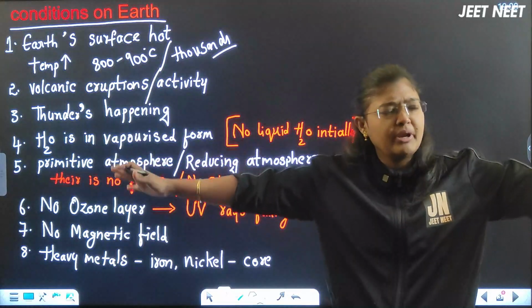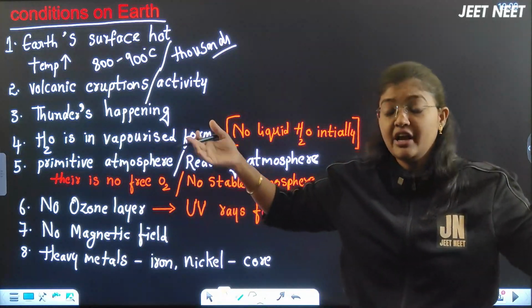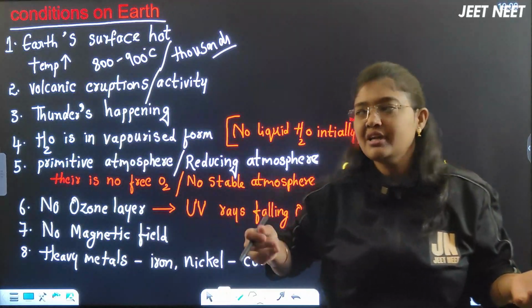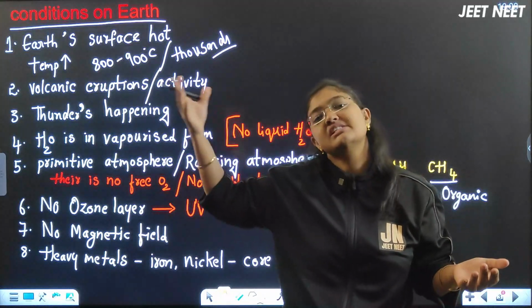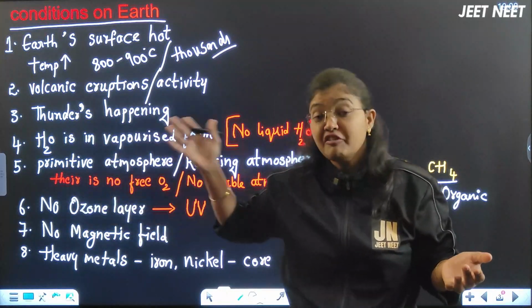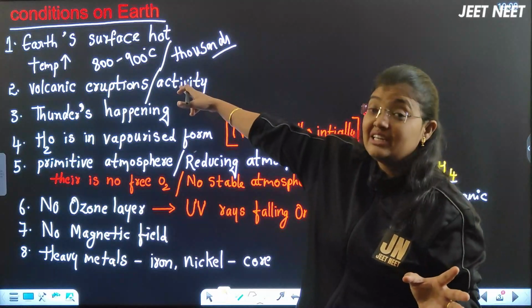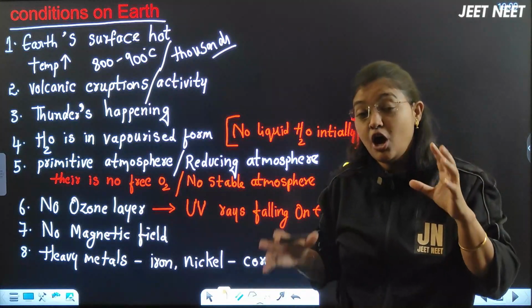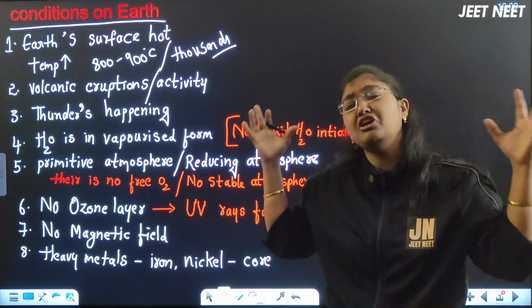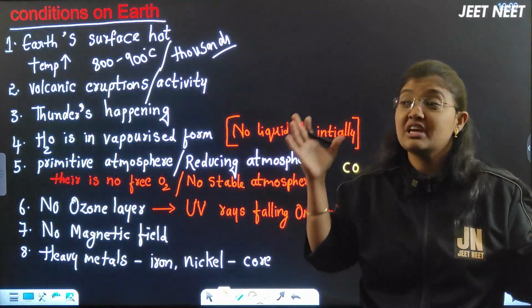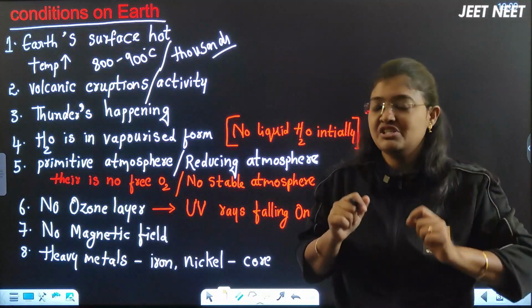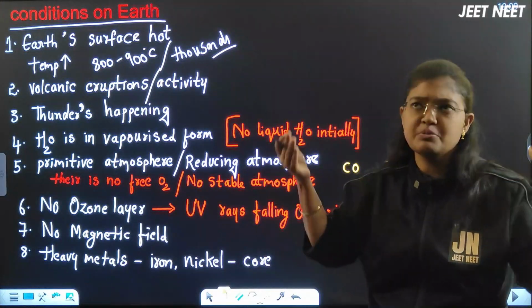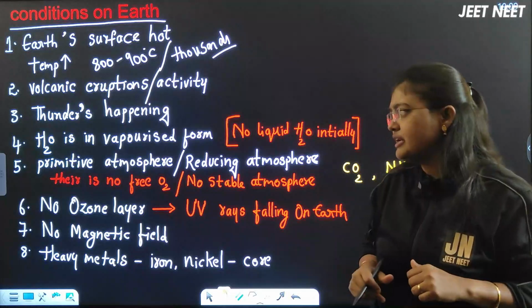So the temperature was very hot, beta, right? Now the temperature is around just 40 degrees or 42 or 47. In summer it may reach 50 also. Only 50, right? So at that time it was around 800 to 900 or maybe thousands also. You imagine how very high the temperature was when the earth was formed for the first time. Second thing, volcanic eruptions were happening. Because of this volcanic eruption also the temperature would be very high, beta.